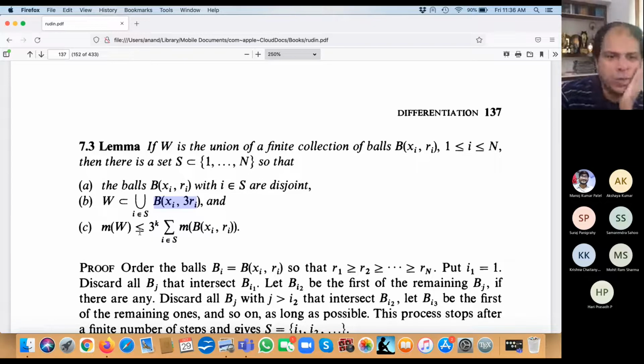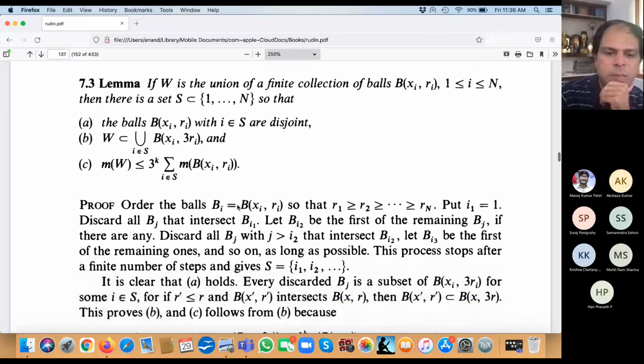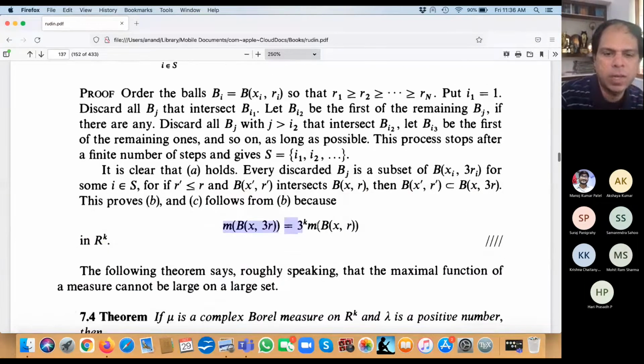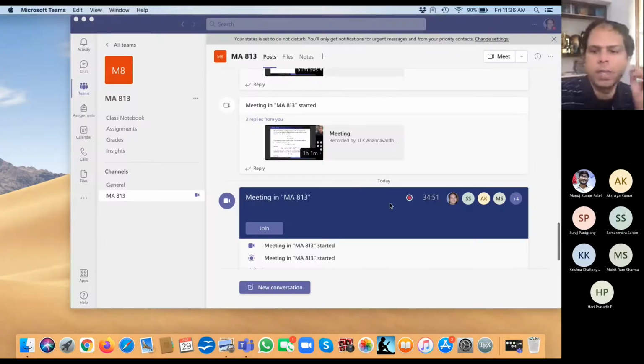The measure of W is less than or equal to the summation of measure of these, but the measure of a ball of radius 3 times r will be 3 power k times the measure of the other ball, because it's Lebesgue measure. Let's see the proof, it is exactly that. So point number 3 is automatic from point number 2. It's a simple enough proof. Thanks for correcting, I will make the change.